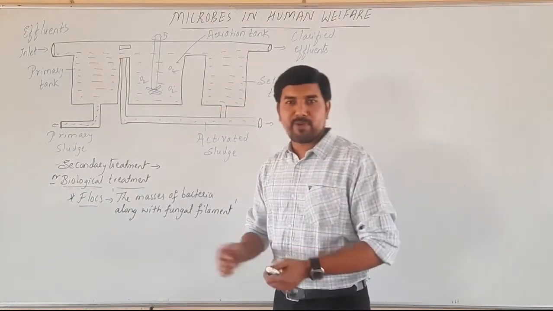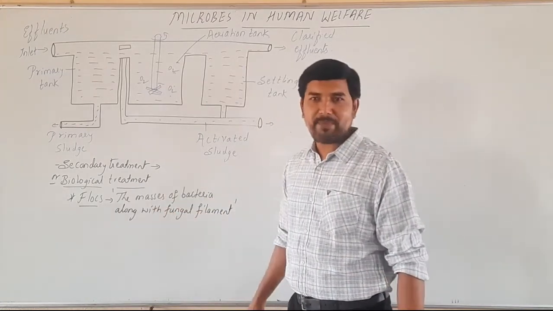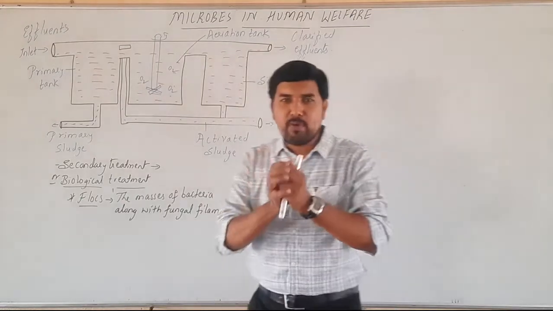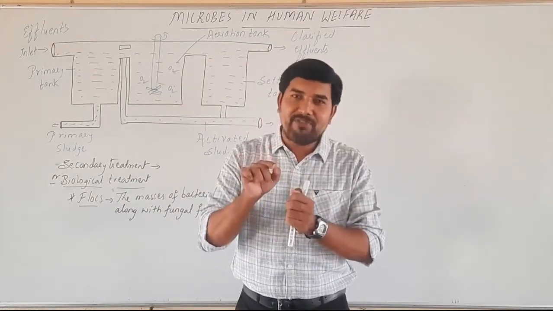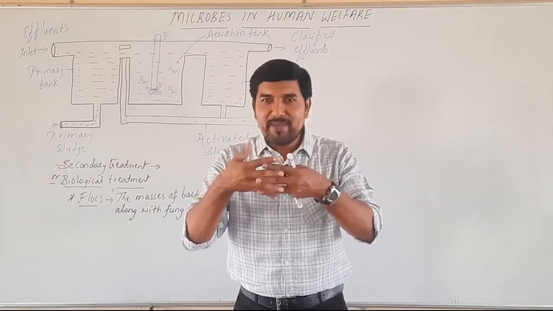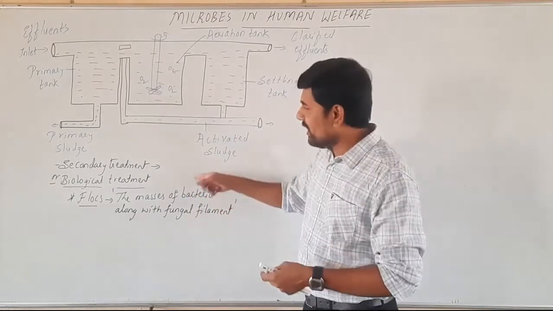This is most important because it will be asked as a definition type of question. What are flocs? The masses of bacteria, that means a group of bacteria along with the fungal filament, that form into a mesh-like structure. This is what is called a floc.